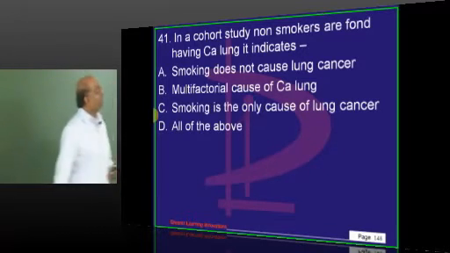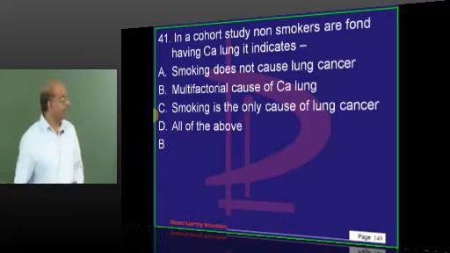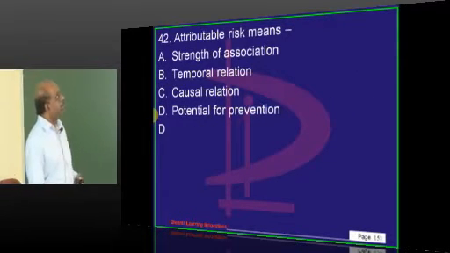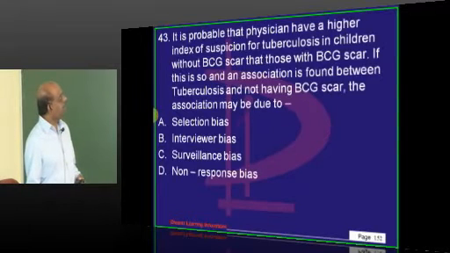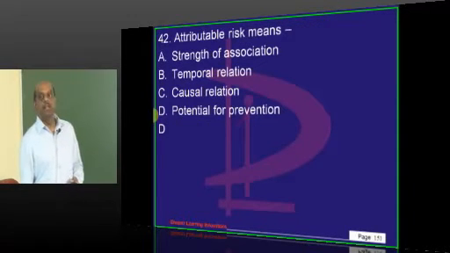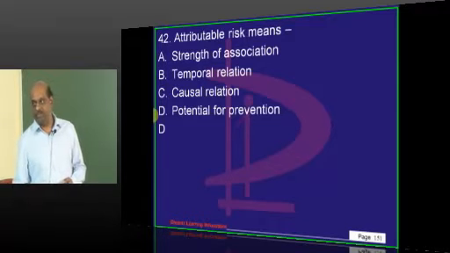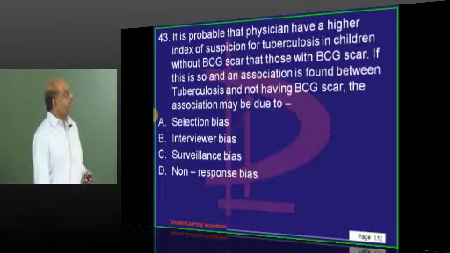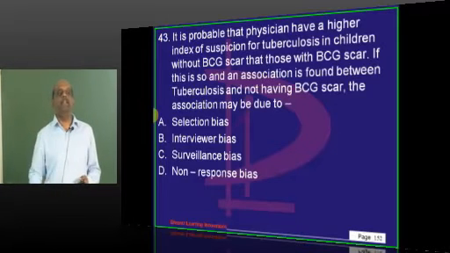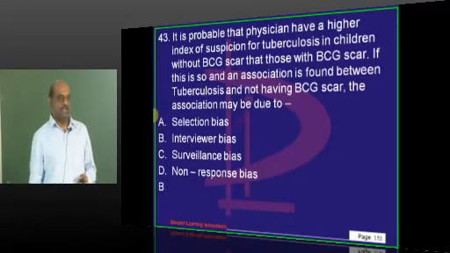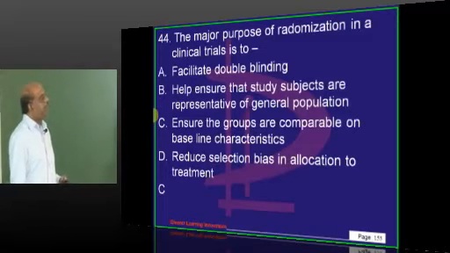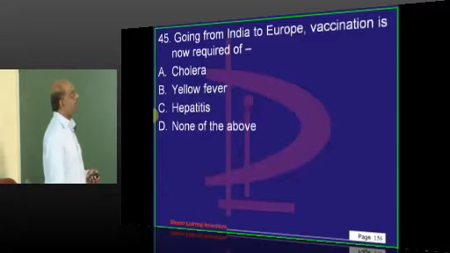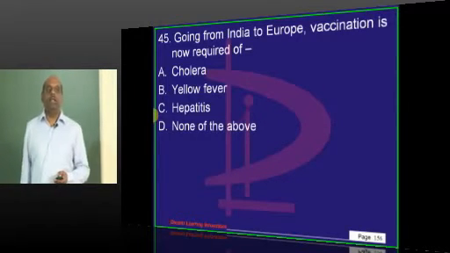So doctor, CA lung, multifactorial fundamentally. Attributable risk is, actually there are multiple answers, right? It also talks about strength of association, that's a better word. So if there is a higher suspicion in the interviewer, obviously he has got a bias while interviewing itself. Randomization, the main idea is to ensure comparability, is the idea of doing randomization. Other countries, yellow fever.